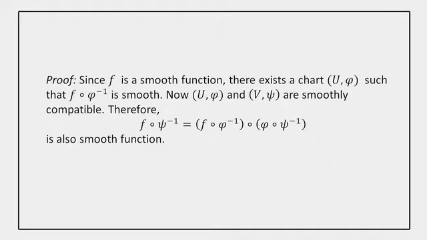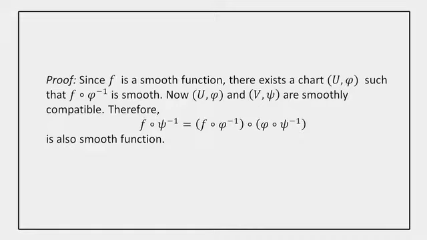Therefore, f composition psi inverse equals f composition phi inverse composed with phi composition psi inverse. So here we have to prove that f composition psi inverse is a smooth function, because on the right-hand side of this equation it is f composition phi inverse.